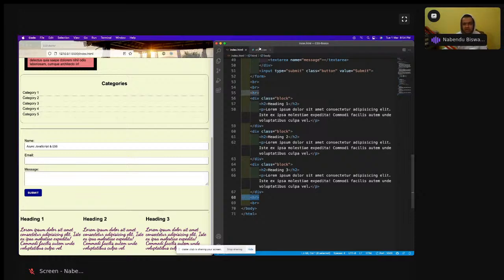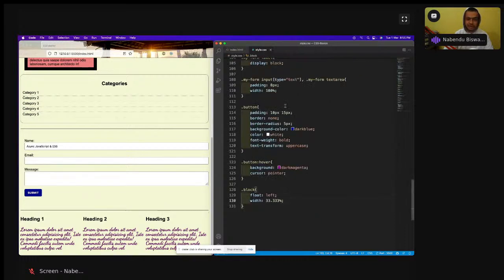There are many fixes for this. One of the fixes is to have, after we're done with floating, an empty div. There are many fixes on the internet, and one of them is this. We will have a div of clearfix, an empty div of clearfix will be there. Now what we have to do, we have to go here and style clearfix.